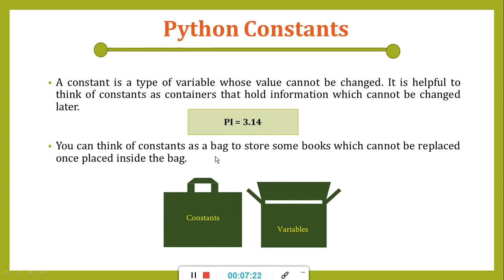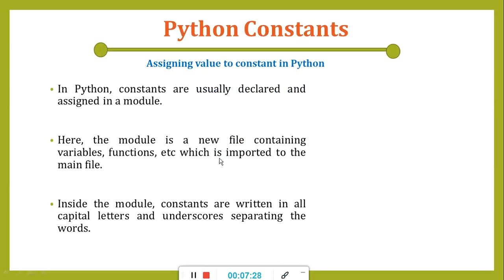Now we can think of a constant as a bag that stores some books which cannot be replaced once placed inside the bag. So simply an example is given of what kind of constant it can be. How do we assign a value to a constant in Python? In Python, constants are usually declared and assigned in a module. Here the module is a new file containing variables, functions, etc., which is imported to the main file. Then inside the module, constants are written in all capital letters with underscores separating the words.